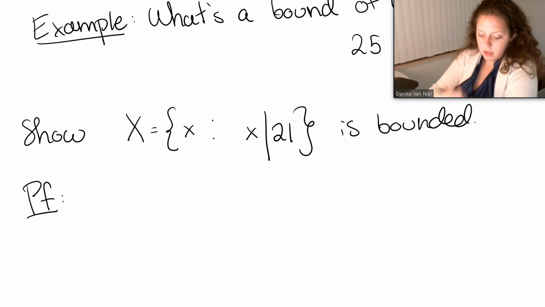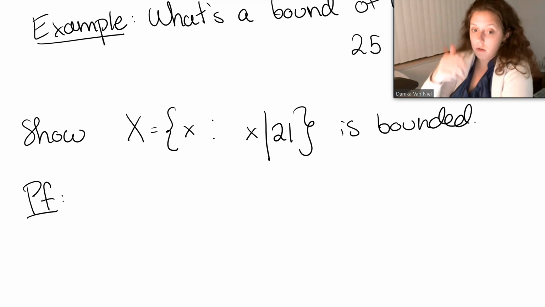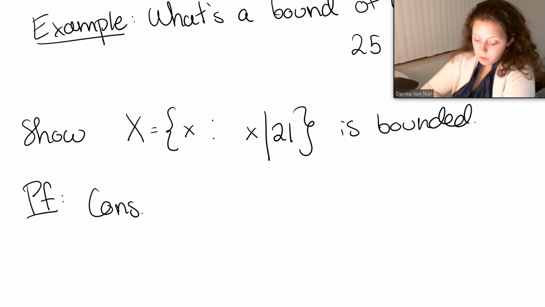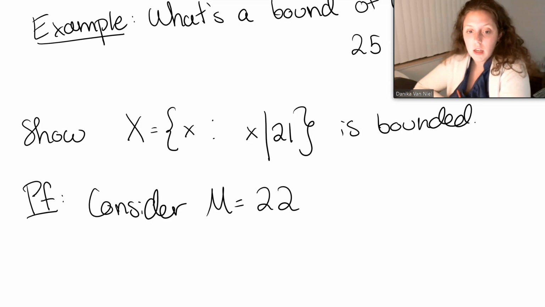So let's think to ourselves, what has to be true for x to divide 21? So why don't we consider, so we're not assuming, notice, remember we can't assume stuff, but we can always ask the reader to consider something. So consider M equals 22. Okay.